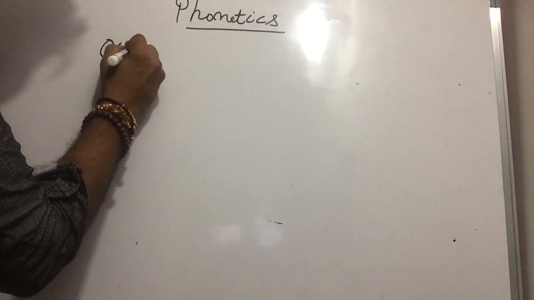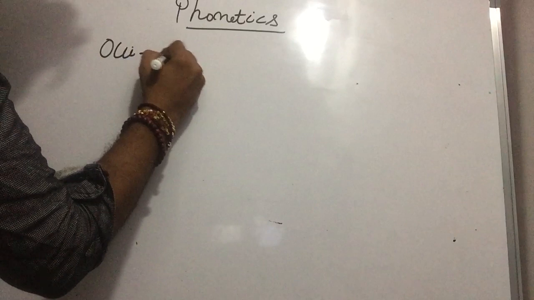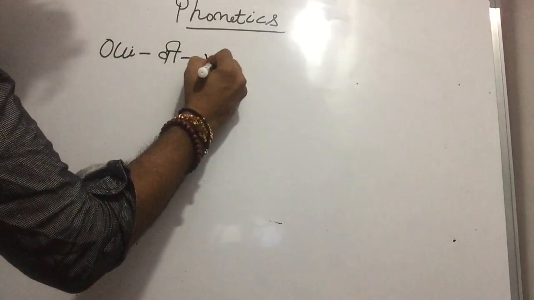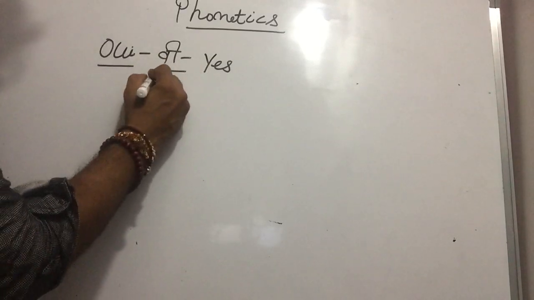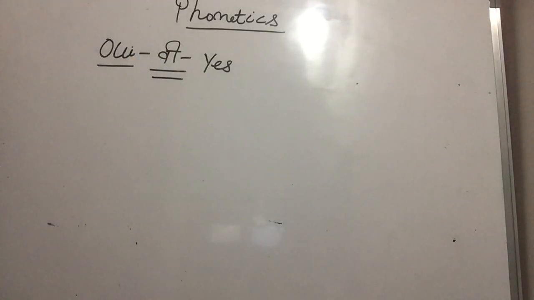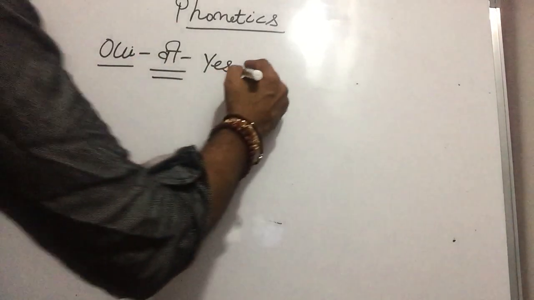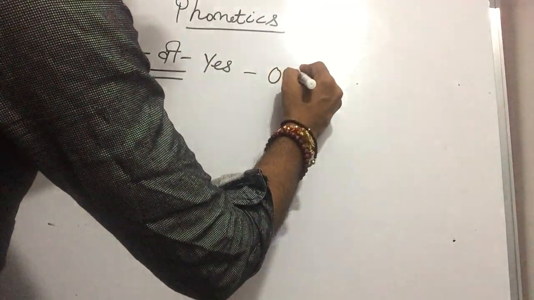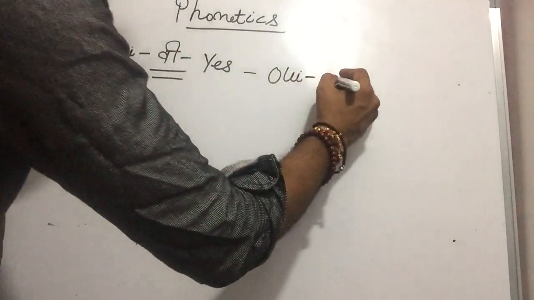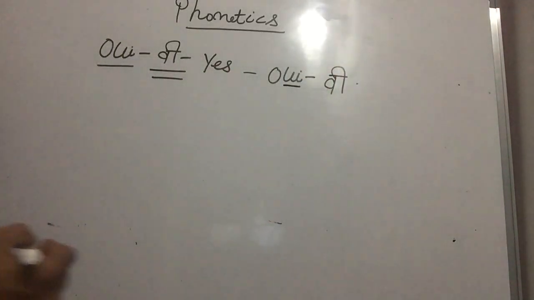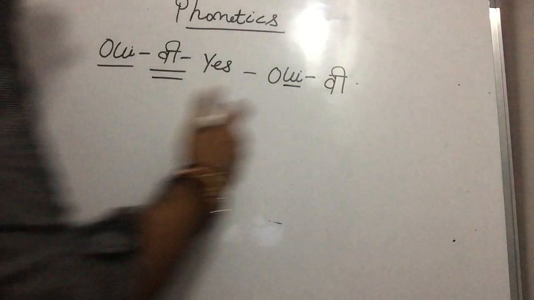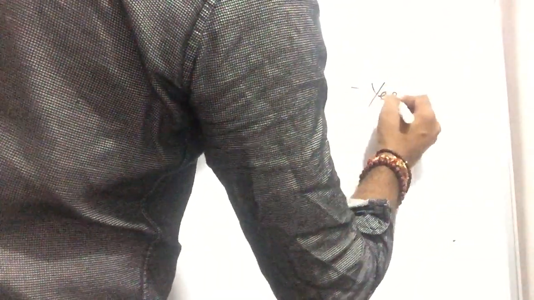Rather than saying yes, V. We can pronounce it like V. V is yes. So basically O-U-I we pronounce as V. Is that clear? We write down O-U-I, but we pronounce it as simple V. Because the UI sound is V, we cannot say OV, we can say V. V is yes in the French language.